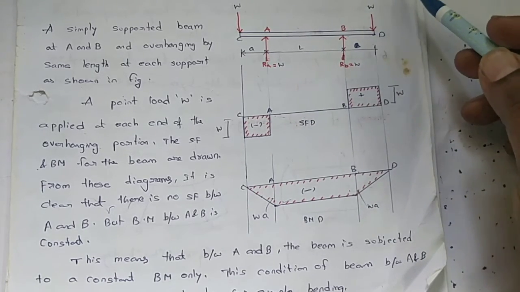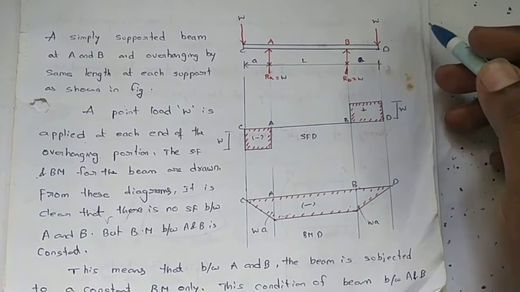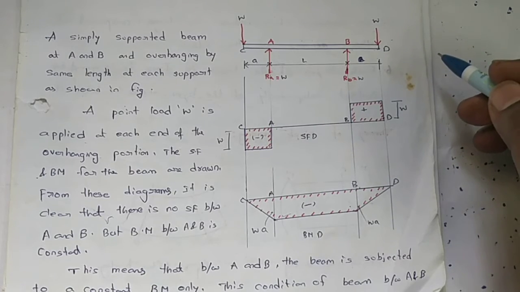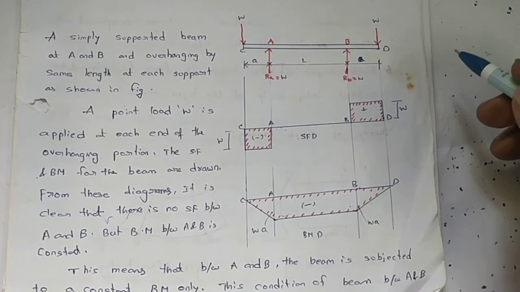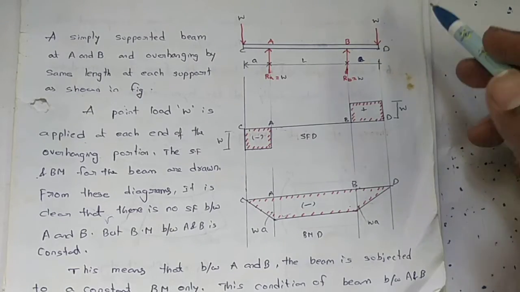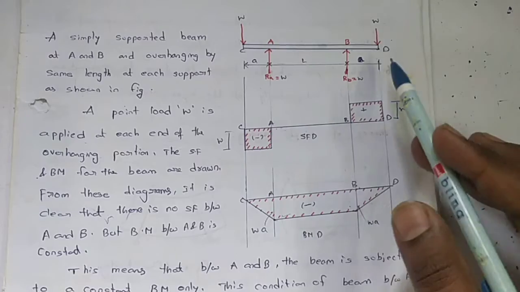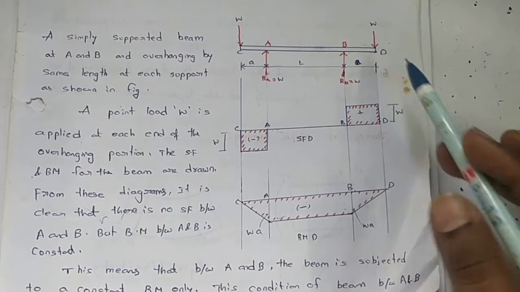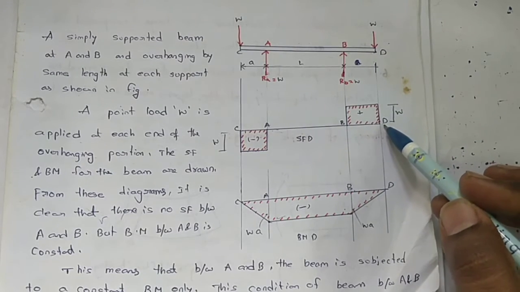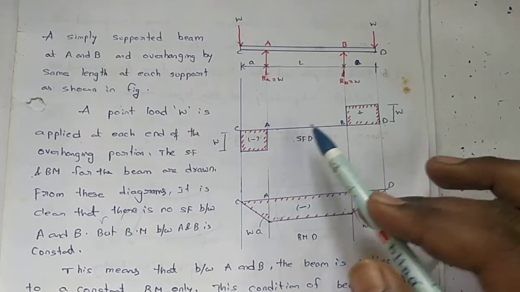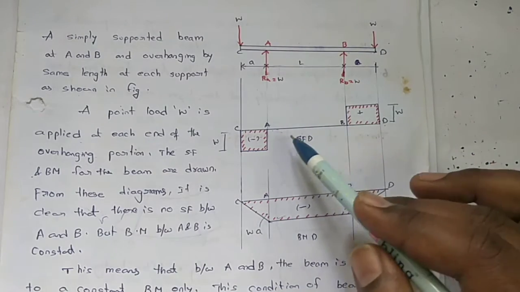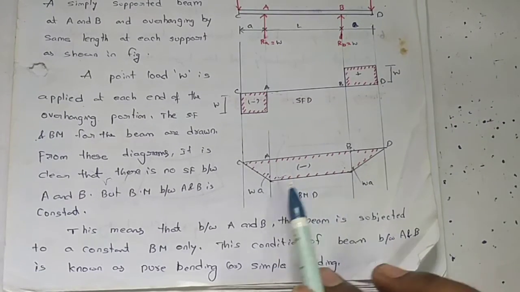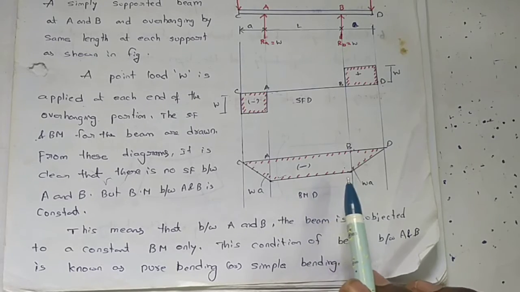Due to these point loads, some deformation will occur. The resistance offered to that deformation or applied load is known as bending stress. Suppose that due to these applied loads, we draw the shear force diagram. Here the load is at the end point, and from A to B the shear force is 0. Due to this, in between A and B the bending moment value is constant.